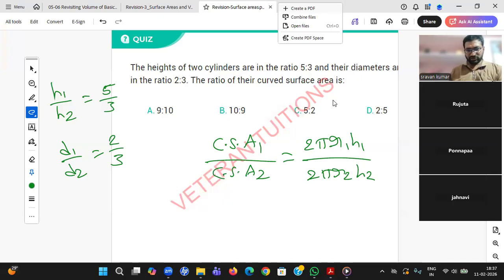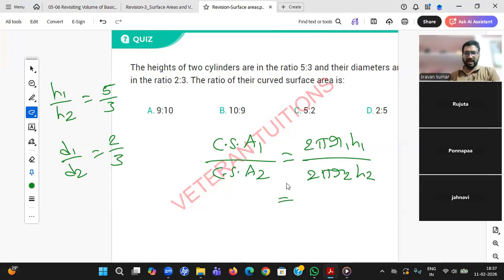Fadila, right answer. Shugal, right answer. Okay, so students, what all gets cancelled? You see, 2 pi, 2 pi gets cancelled.